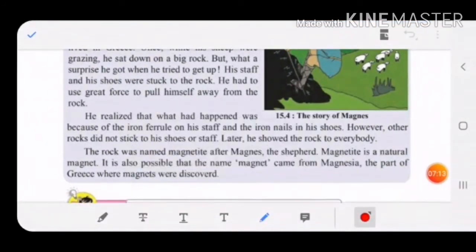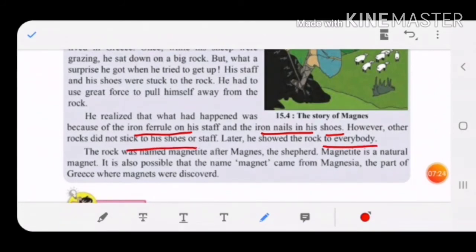Due to that, the iron ferrule on his staff and the iron nails in his shoes got stuck to the rock. On the other rocks he found it was not getting stuck.